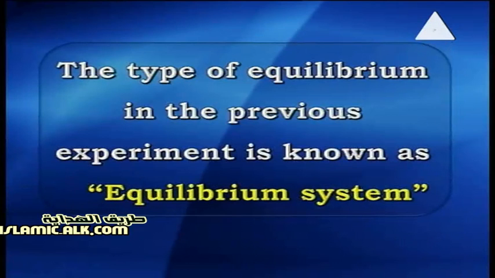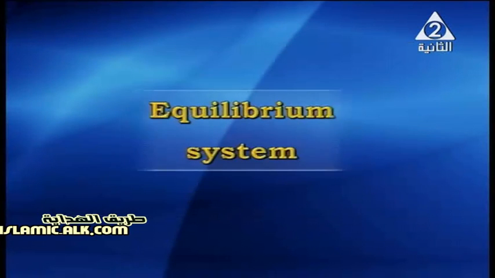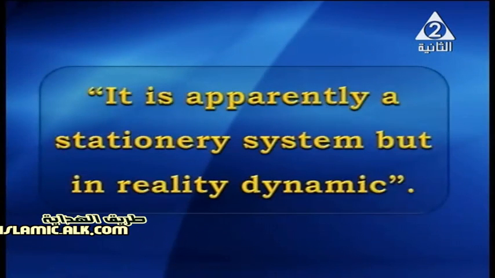My dear student, the type of equilibrium in the previous experiment is known as an equilibrium system. So, what do we mean by an equilibrium system? It is an apparently stationary system, but in reality dynamic. There is continuous change occurring, but the total amount remains constant.